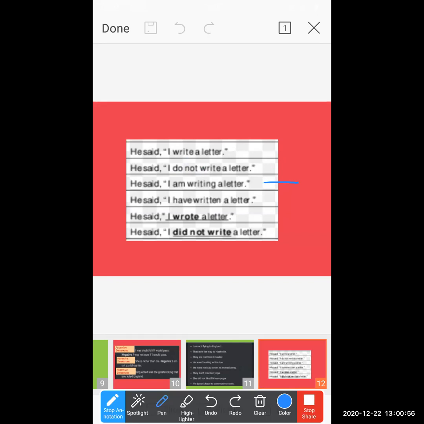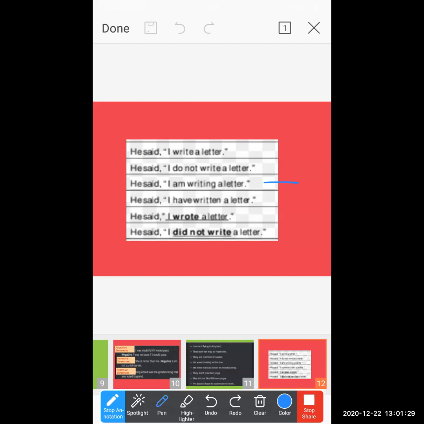It shows a negative sentence, but it doesn't show the transformation of the sentence into negative, because the basic meaning is changed. So without changing the basic meaning, you have to choose such kinds of words. So what you have to write is: I am not stop writing a letter. What's the basic meaning of the sentence? It shows that you are still continuing writing a letter. But it comes under the negative.